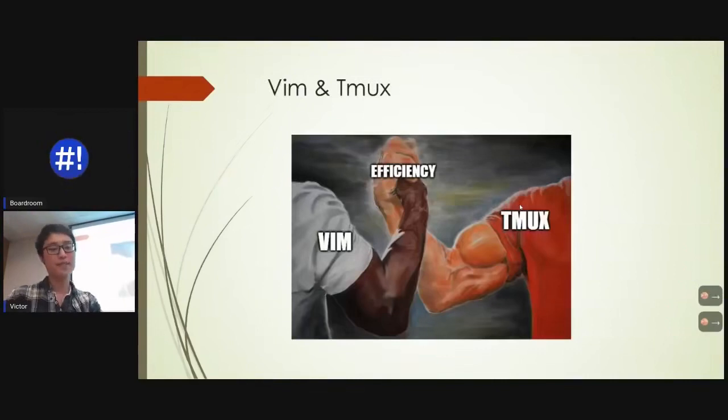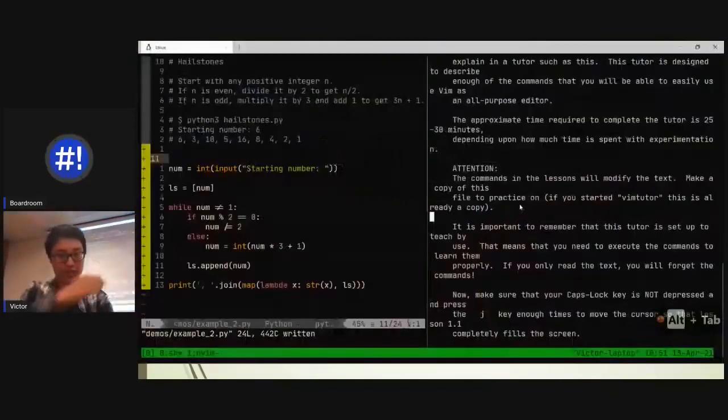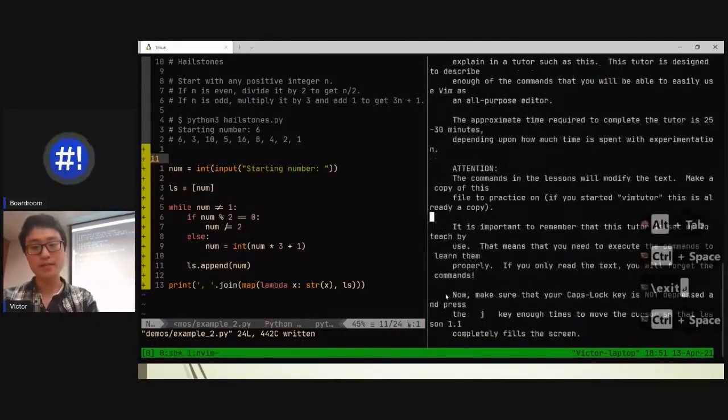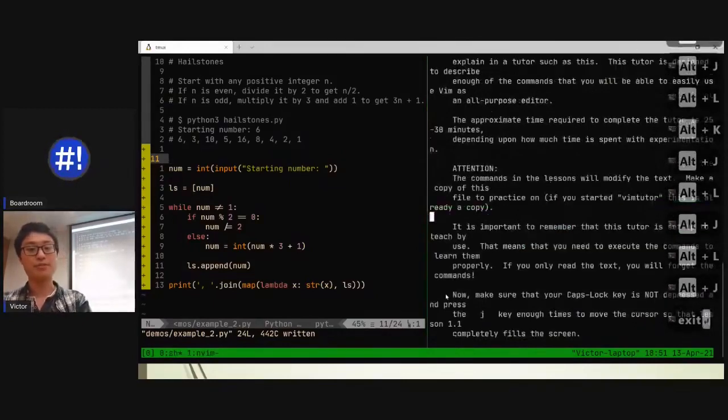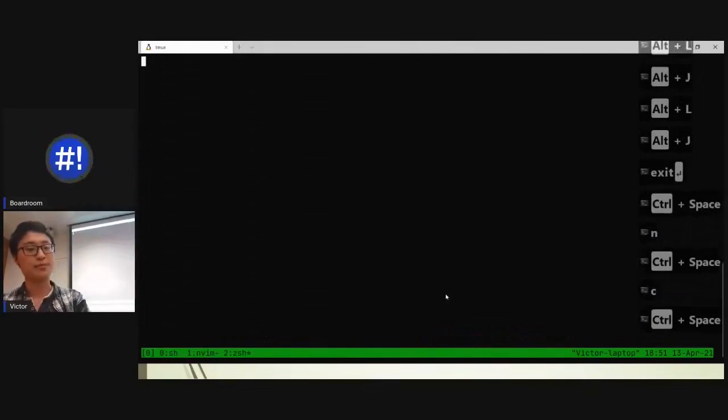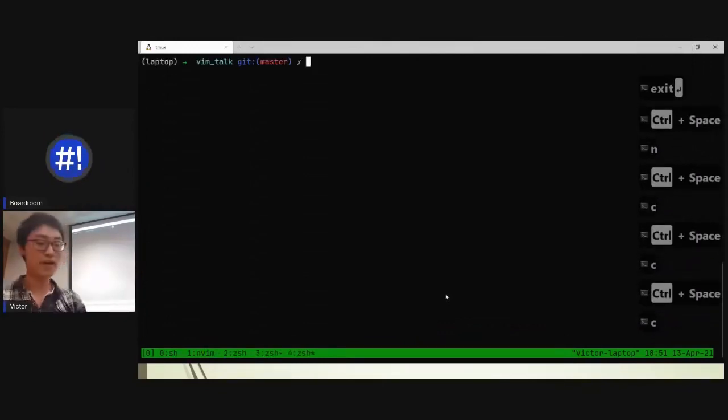Other niceties. Tmux. Vim and Tmux go together so well. And what is Tmux? Essentially, it's this green thing down the bottom here. What does it do for me? It gives me splits. It gives me another split. I can move around very nicely. Essentially, it's a multiplexer for terminals. It just has multiple terminals in one window. I can create more. You can see more at the bottom. I can rename them.